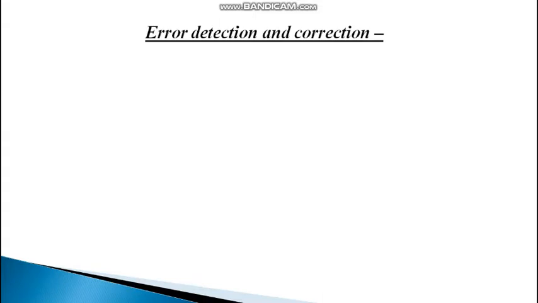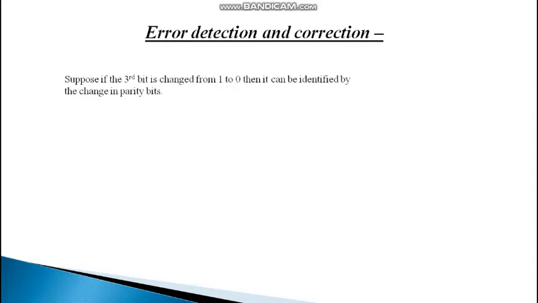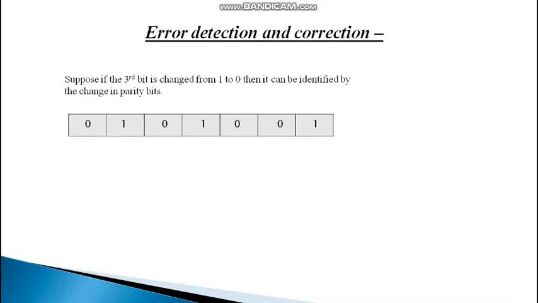Coming to the error detection and correction part, suppose the third bit is changed from 1 to 0, then it can be identified by the change in the parity bits. So we go check the parity bit R1. The data bits assigned to R1 are D3, D5, D7. We are expecting an odd number of ones, but over here, in D3, D5 and D7, there are no ones, so this is a contradiction with the original data which we had. So we'll set R1 as 1, and we'll go to R2. The data bits assigned over here are D3, D6 and D7.